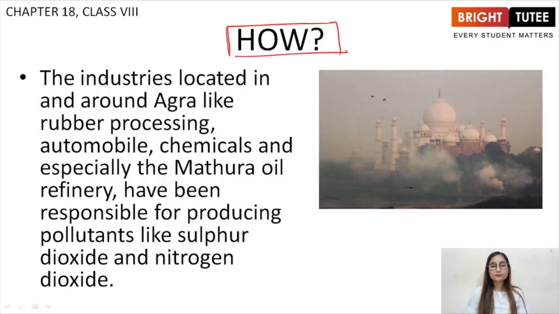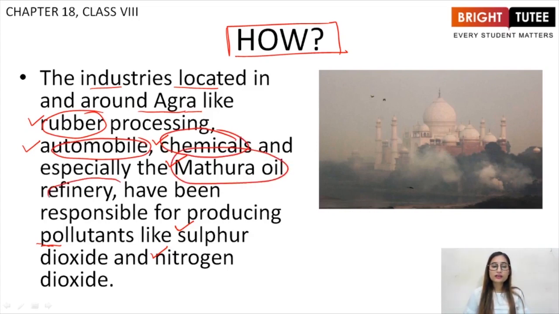The industries located around Agra, like rubber processing, automobiles, chemicals, and especially the Mathura oil refinery, have been responsible for producing pollutants like sulfur dioxide and nitrogen dioxide. Let us read this again, students.